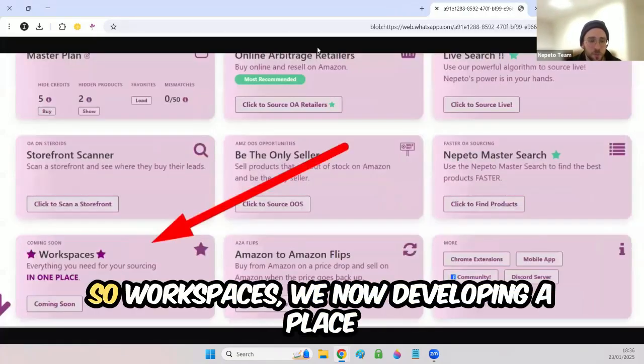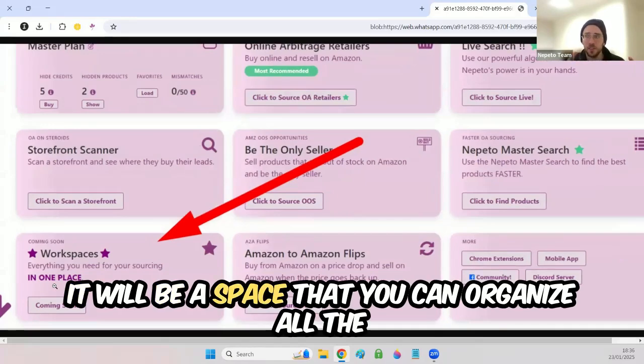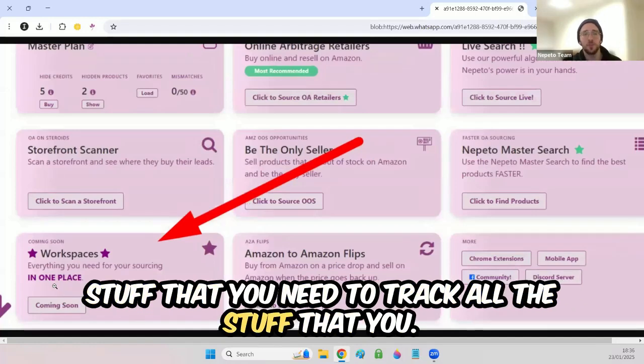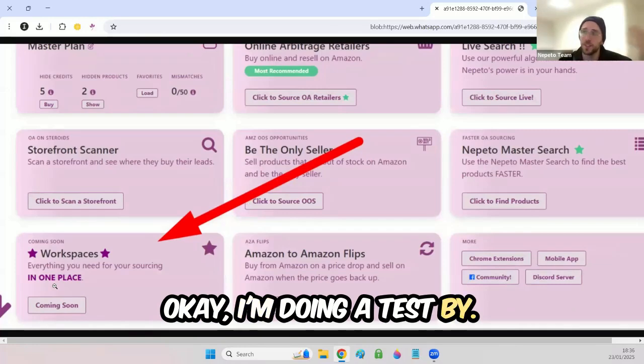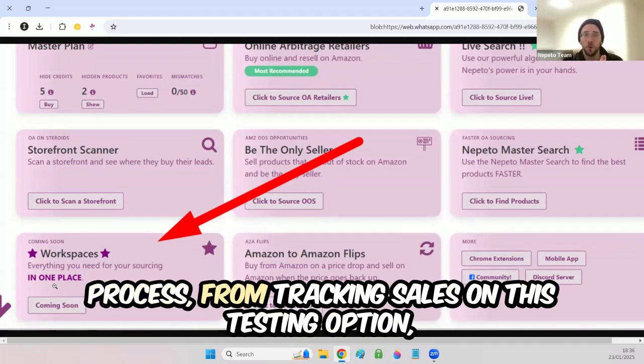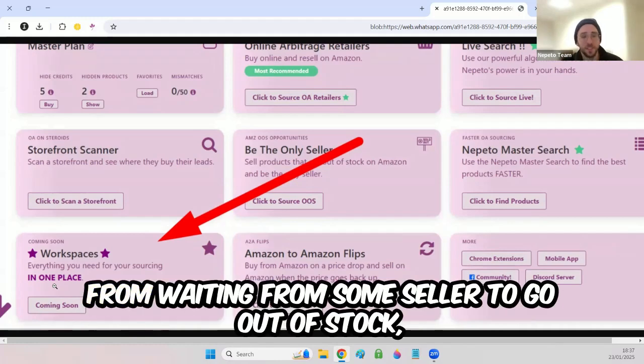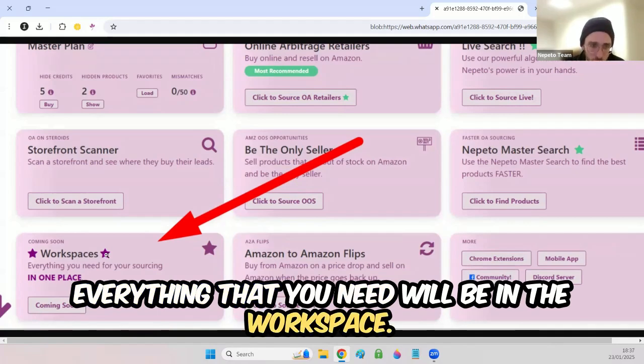Awesome. So, workspaces. We're now developing a place for all your sourcing. It will be a space where you can organize all the stuff that you need to track, all the stuff that, okay, I'm doing a test buy, let's see how it goes. Everything that you need for the whole sourcing process, from tracking sales on this testing option, from setting testing options, from waiting for some seller to go out of stock. Everything that you need will be in the workspace.